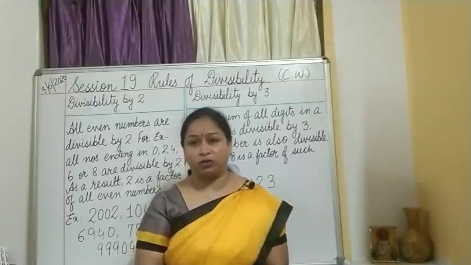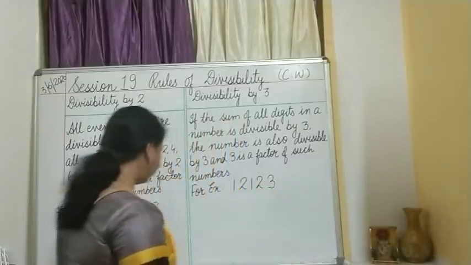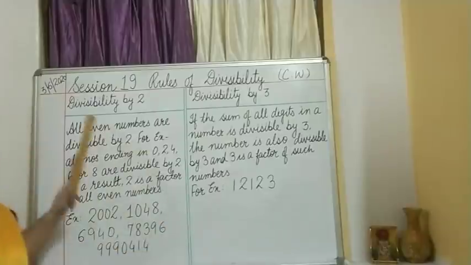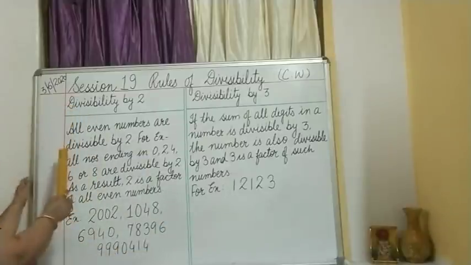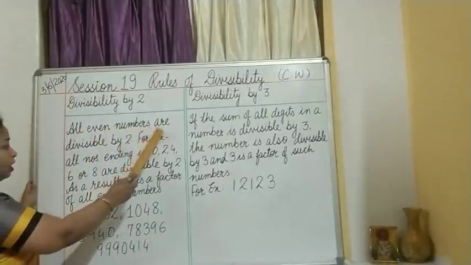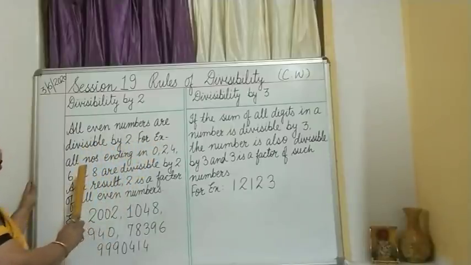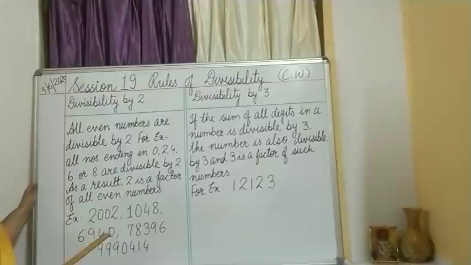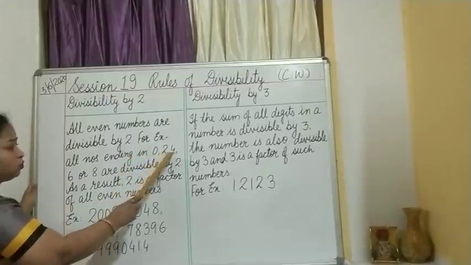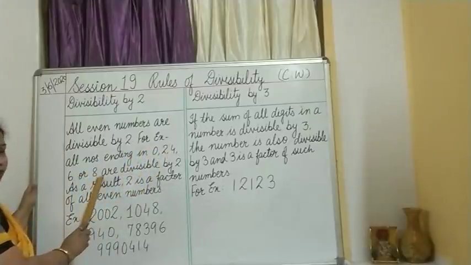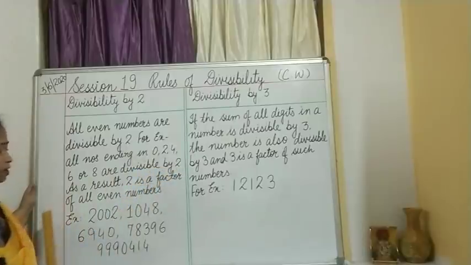Okay, so we start with divisibility by 2. All even numbers are divisible by 2. For example, all numbers ending in 0, 2, 4, 6 or 8 are divisible by 2.